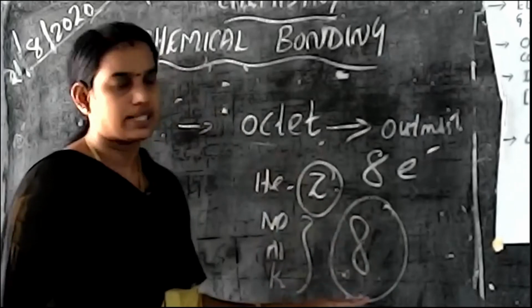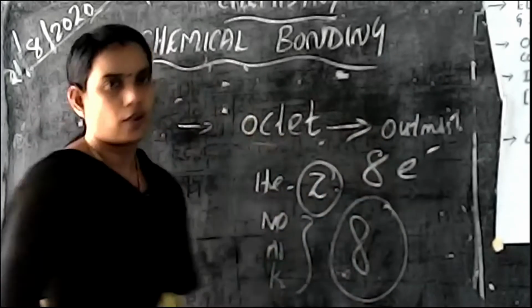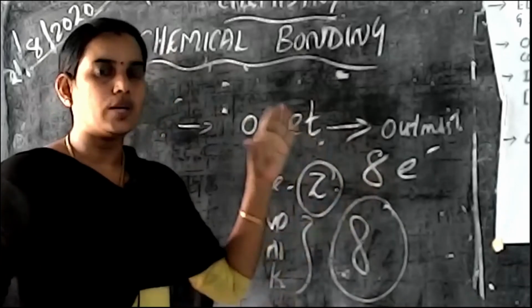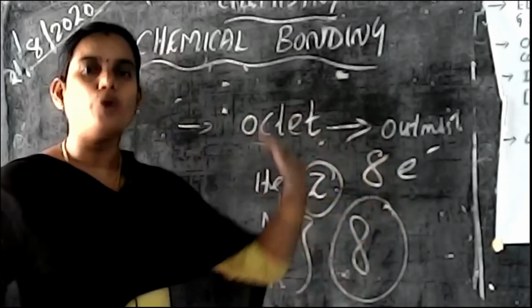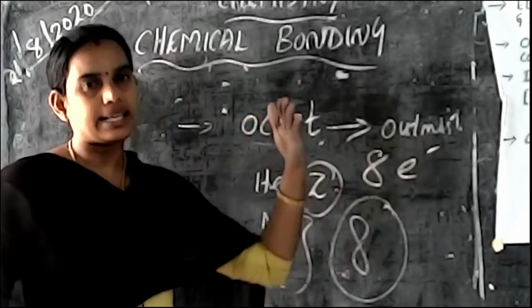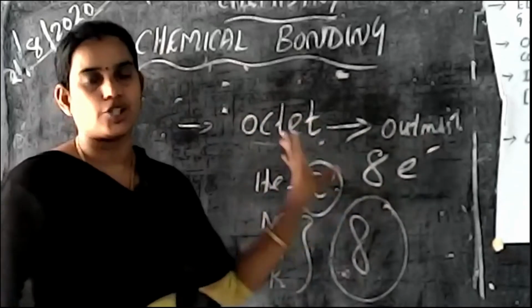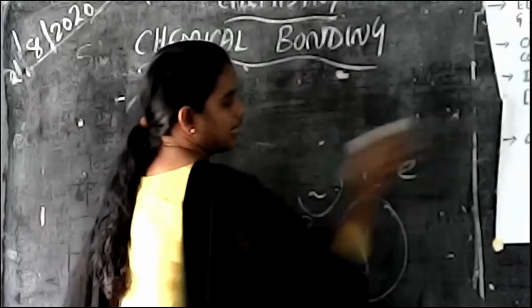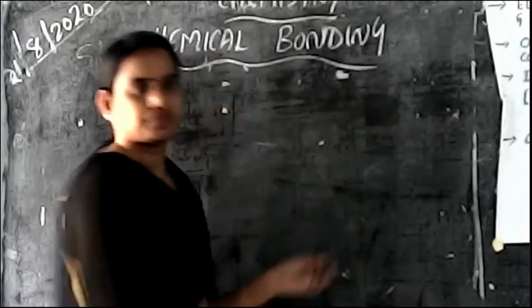That's why it is known as octet electronic configuration. Octet represents 8 electrons. Is it clear for you?